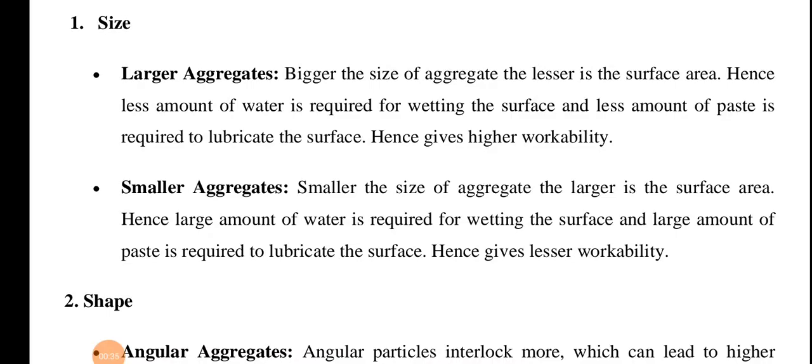As the larger size of aggregate is available, the lesser is the surface area. Hence less amount of water is required for wetting the surface and less amount of paste is required to lubricate the surface. Hence larger aggregate gives higher workability. On the other hand, if we talk about small aggregates, the surface area of the small aggregate is more and a large amount of water is required for wetting the surface and a large amount of cement paste is required to lubricate the surface. Hence it gives lesser workability.